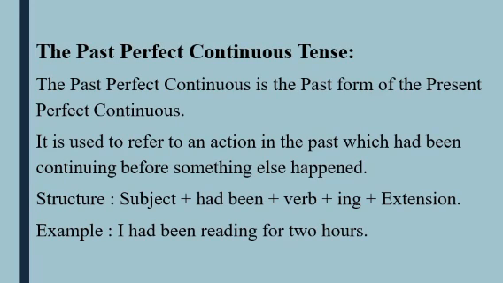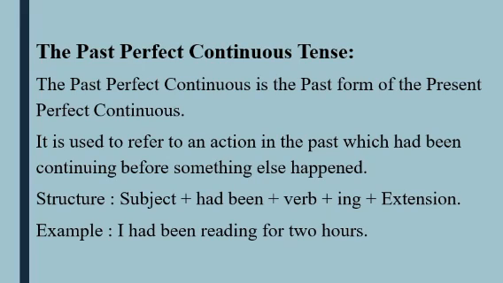The past perfect continuous tense. Actually, this is not using in our daily life, but I have to know it a little bit. Like the past perfect continuous tense is the past form of the present perfect continuous. It is similar to present form, present perfect continuous, but the only we have to use the auxiliary verb in past form.